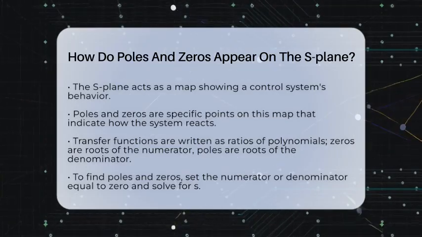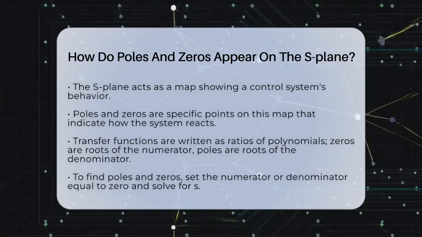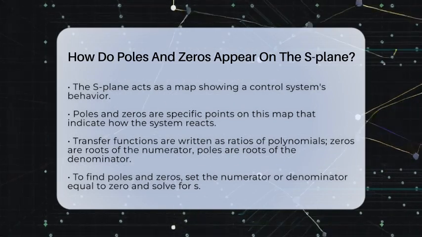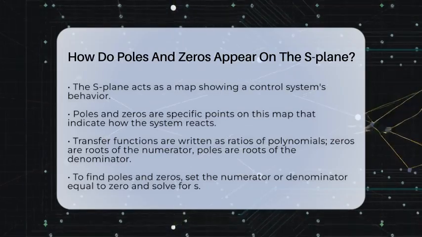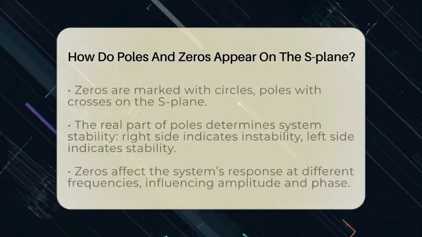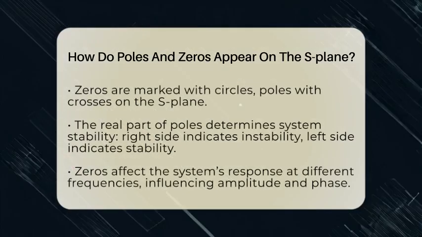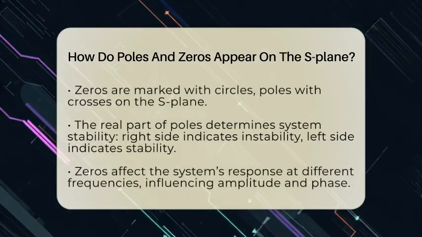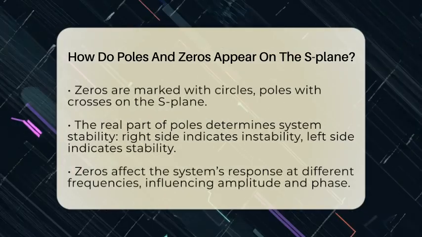When you analyze a transfer function, which is a mathematical way to describe how a system processes signals, you find these points by solving equations. The transfer function is usually written as a ratio of two polynomials in the complex variable, s. The zeros are the roots of the numerator polynomial, and the poles are the roots of the denominator polynomial. To find where they are, you set the numerator or denominator equal to 0 and solve for s.